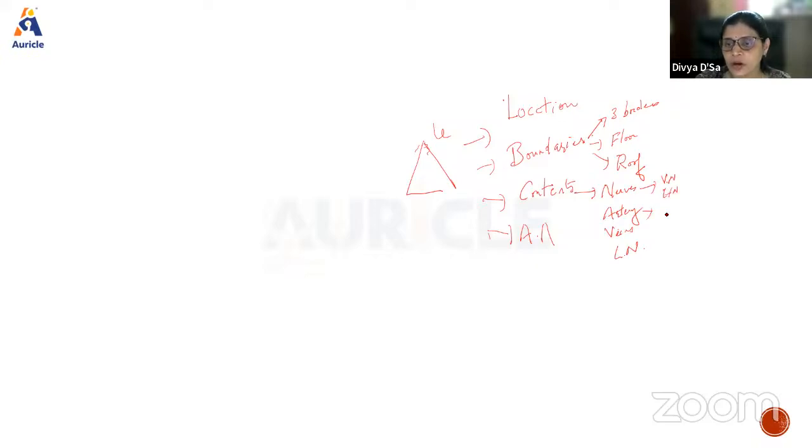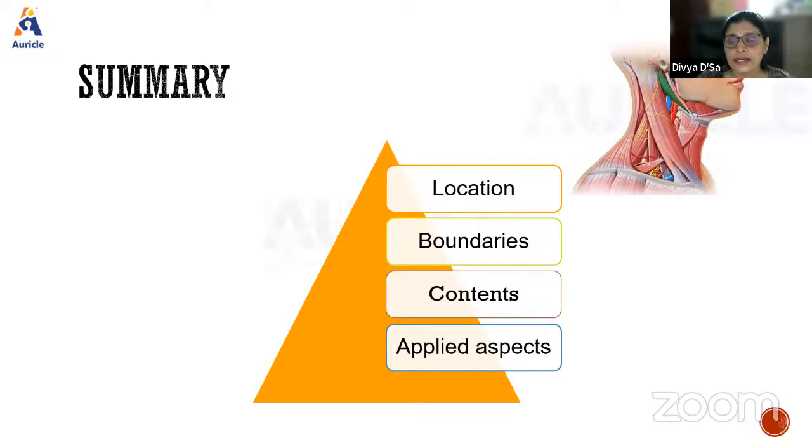Artery, mainly the common carotid artery and its branches. Vein, the internal jugular vein. In addition to these two nerves, we also had the ansa cervicalis. So these are the contents, and we write about the applied aspect as I mentioned. This is the summary under which you need to explain the carotid triangle.